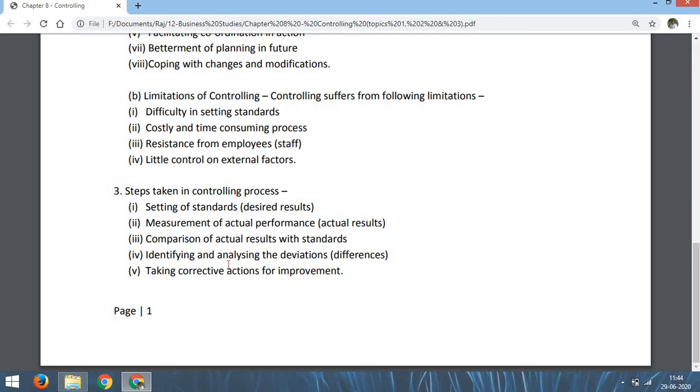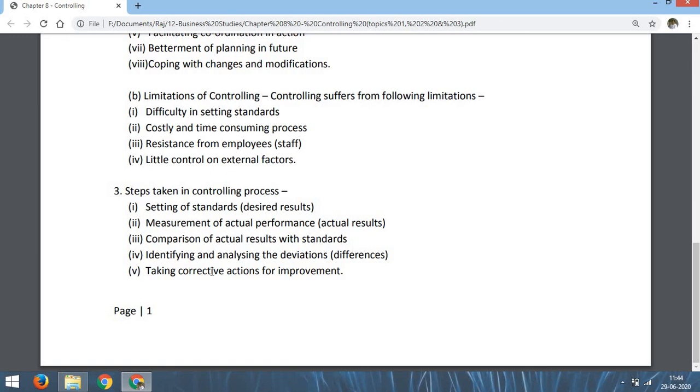Number 4, identifying and analyzing the deviations. Deviations here means differences. After comparing the standards and actual results, we have to find the differences, whether the actual work has been completed according to standards or there are some differences. Differences are called deviations in the controlling process. So deviations or differences are to be found after comparing.